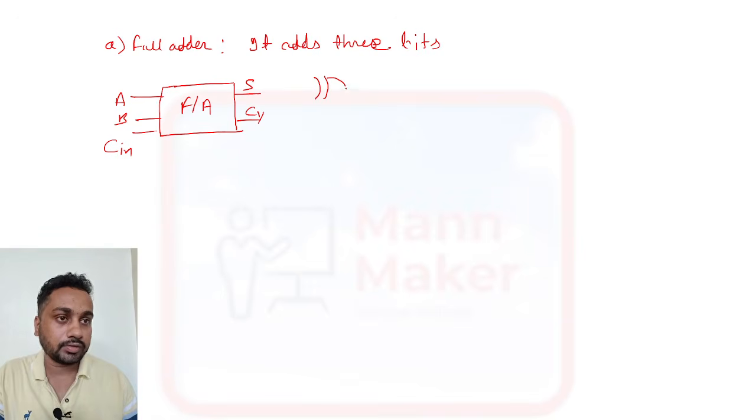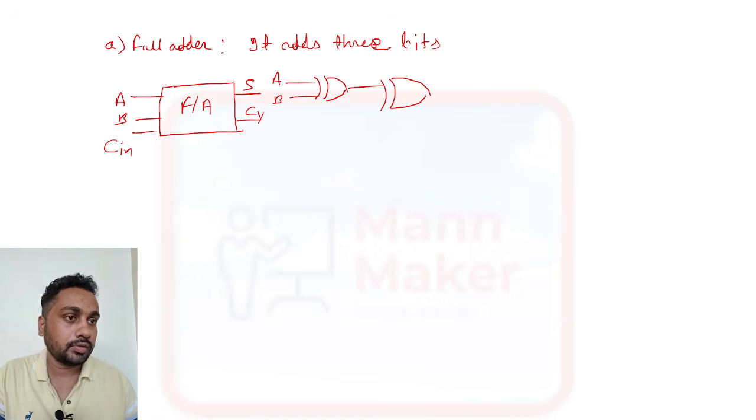This is your XOR gate. This one is your input A and this one is your input B. Here you need to make one more XOR gate because it has 3 inputs. One XOR, and this C in will go here. This is C in.